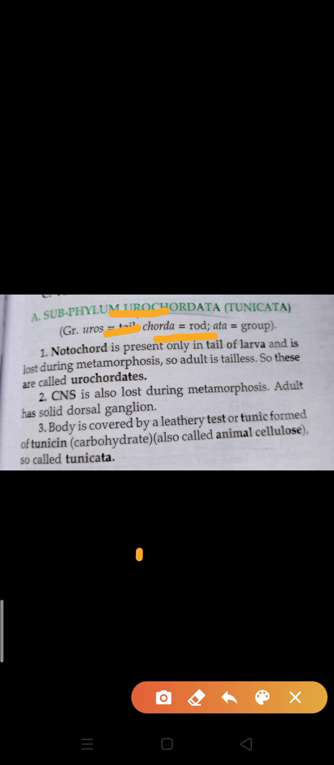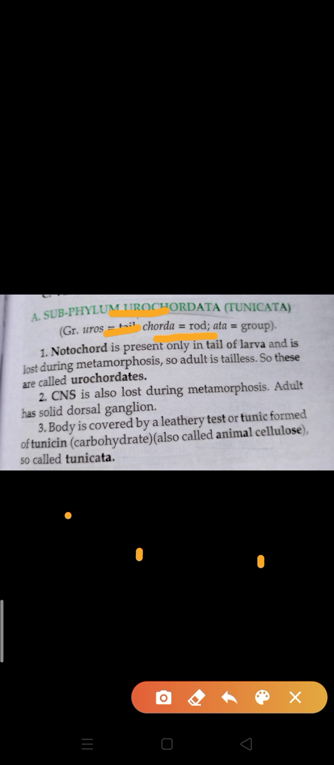So where is the notochord present? Only in the tail region. It means that in adults, if the tail is not present, definitely the notochord is also not present. Clear? So in their whole life, the notochord is not persistent. Only in the larval stage, in the tail region, is the notochord present. The presence of notochord is a characteristic of chordata, and that's why urochordates belong to chordates. Another term we use for them is protochordates.